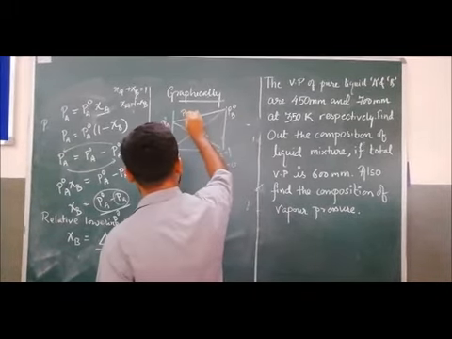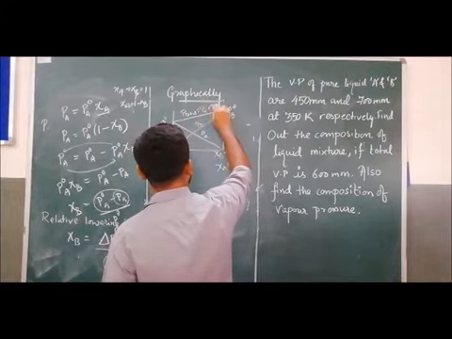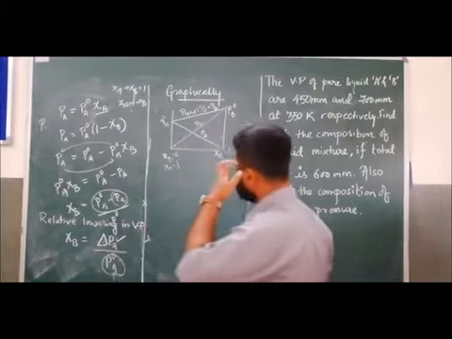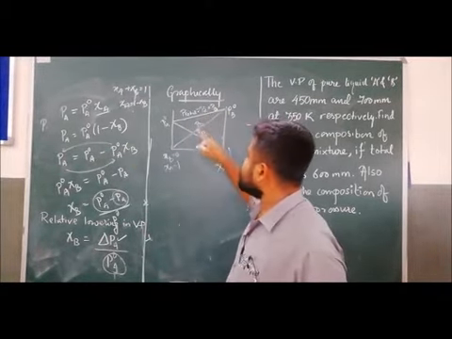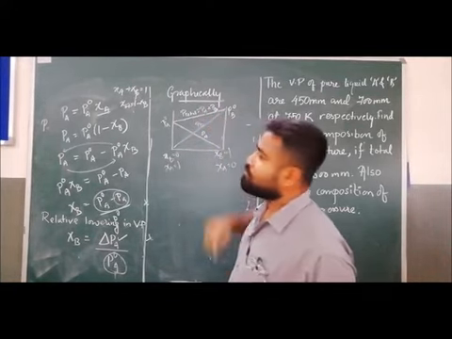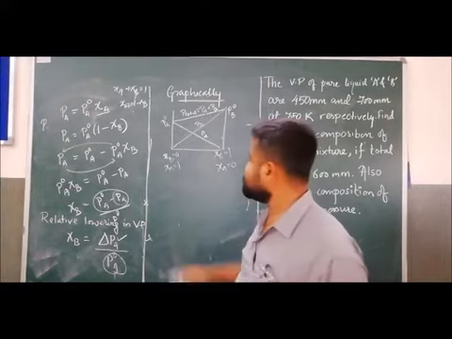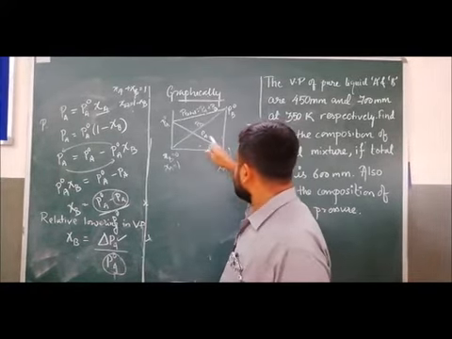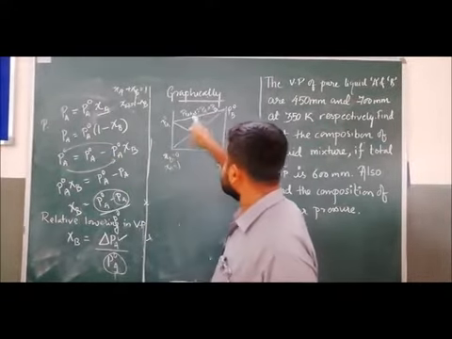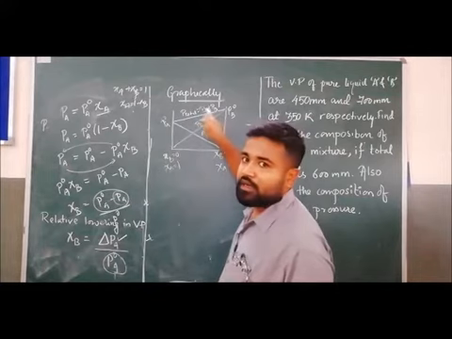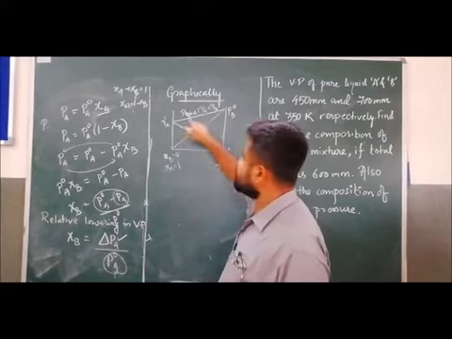P total equals PA plus PB, because here both components contribute. PA is P naught A XA, and PB is P naught B XB, and that equals P total.